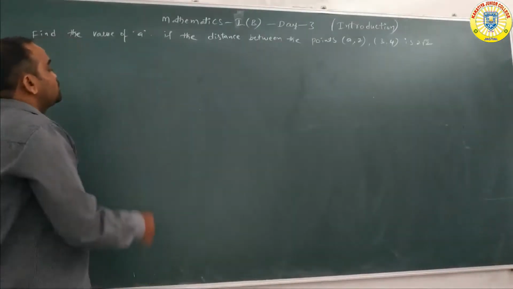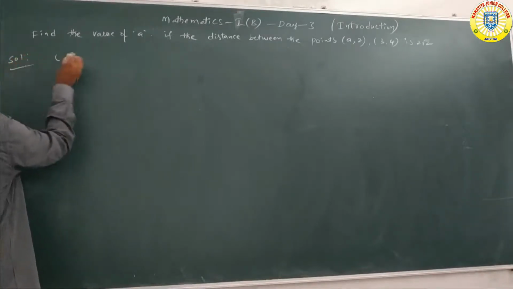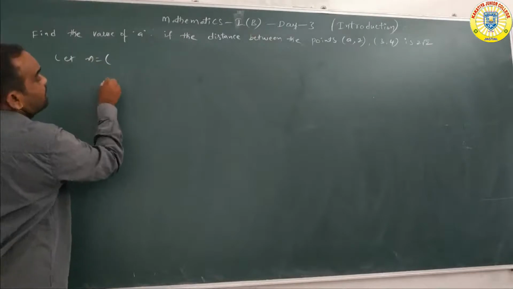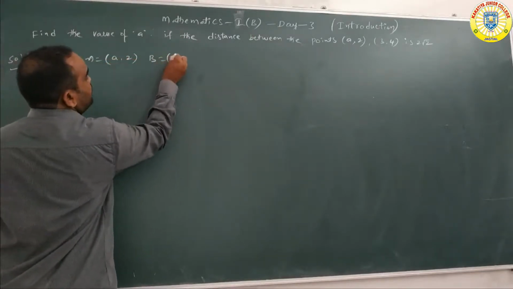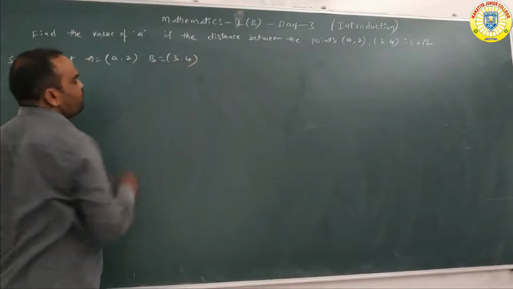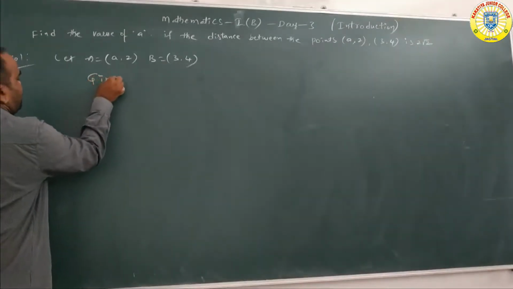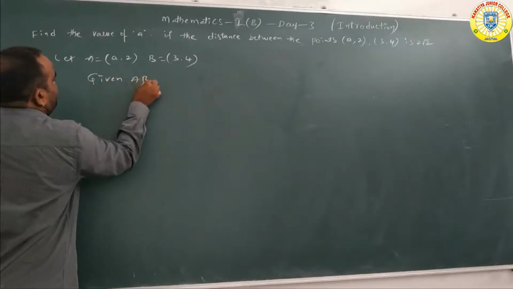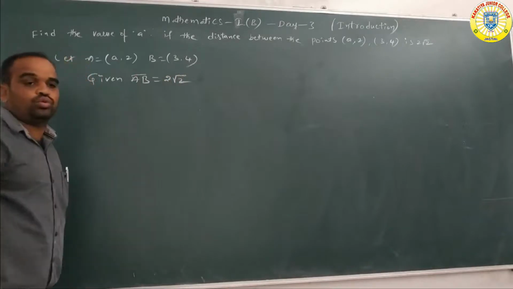So here we take capital A as a, 2 and capital B as 3, 4. Here the given distance AB bar is 2 root 2.